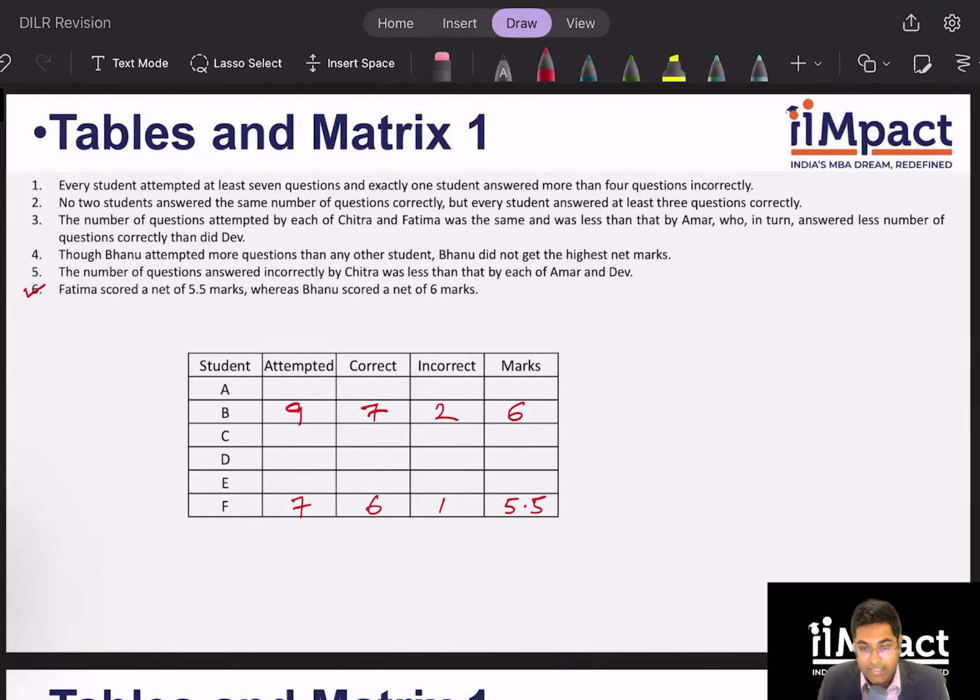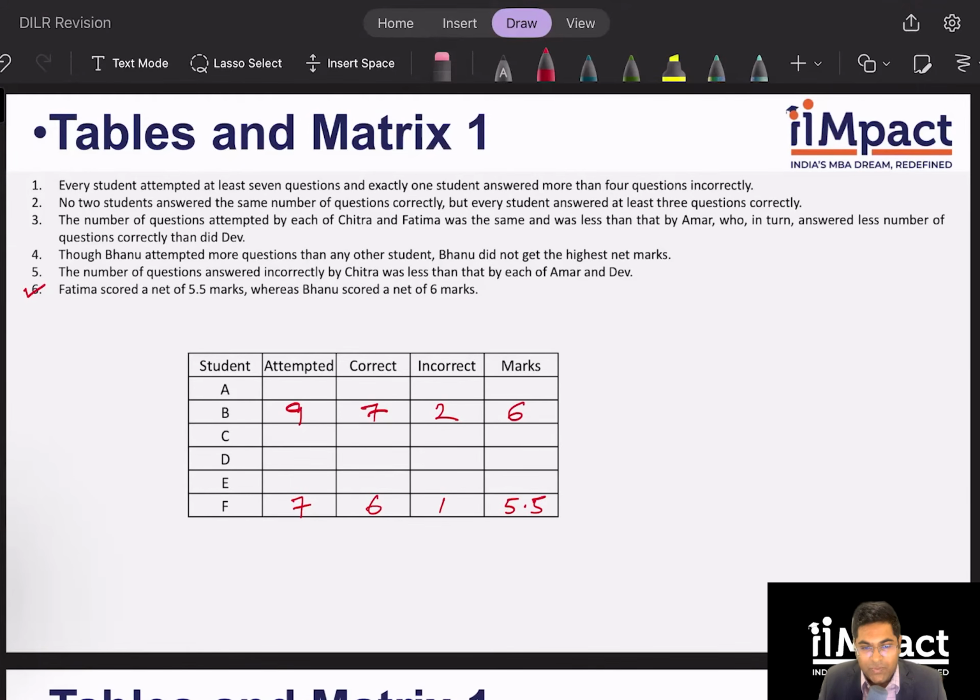Every student attempted at least 7 questions and exactly 1 student answered more than 4 questions incorrectly. At least 7 were attempted. Bhanu attempted more than anybody and Bhanu attempted 9. Therefore, I know all the other students attempted 7 or 8 questions. And exactly 1 student answered more than 4 incorrectly. Clue number 2 tells me no 2 students answer the same number of questions correctly. But every student answered at least 3 correctly.